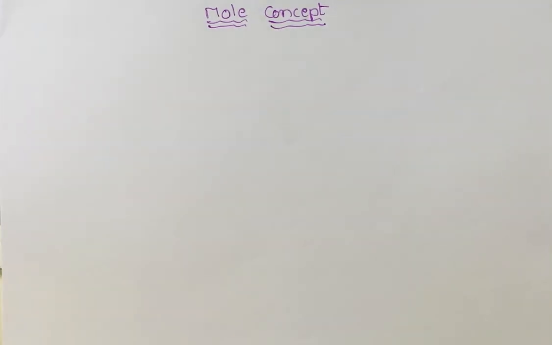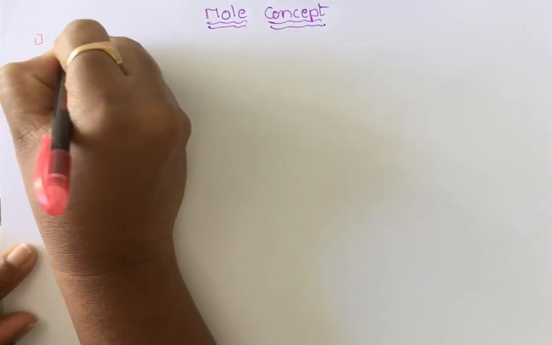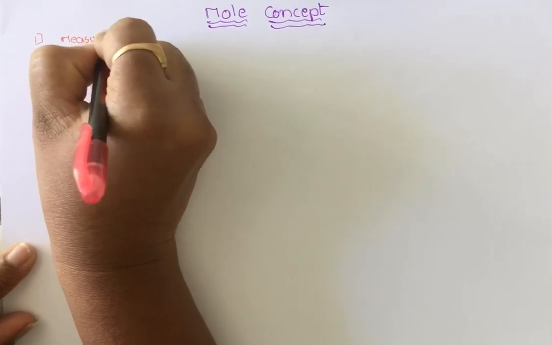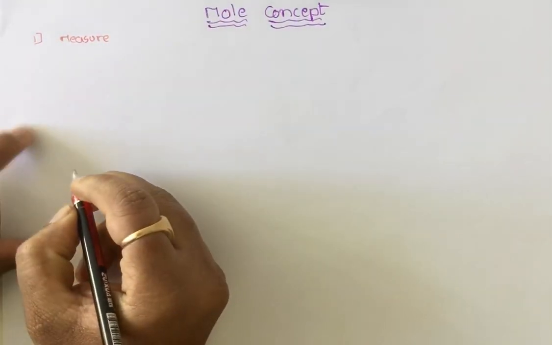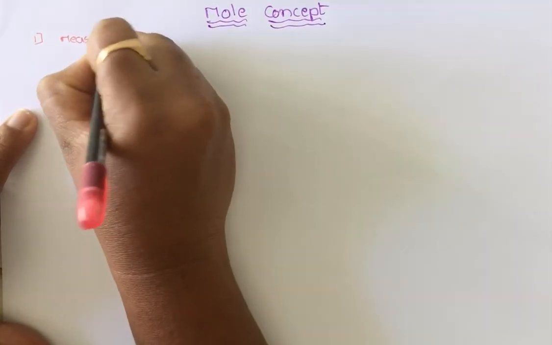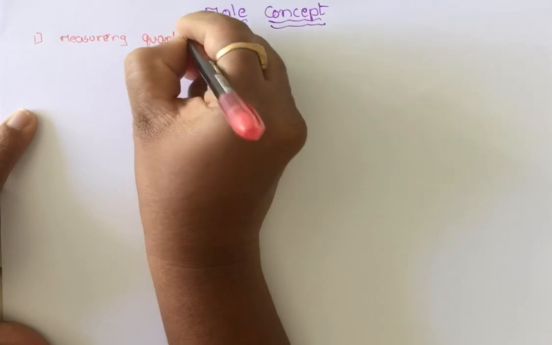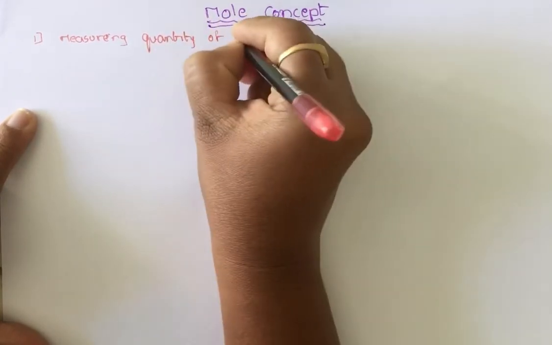Let us discuss a few basics about mole concept. So what is mole concept? Mole concept is used to measure substances. It is a parameter or a quantity which we use to measure the quantity of substances.